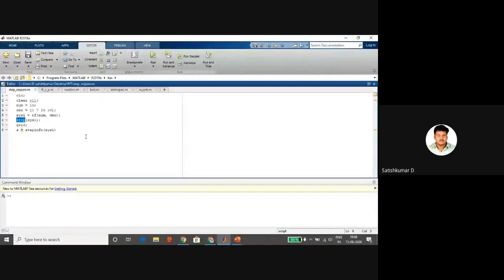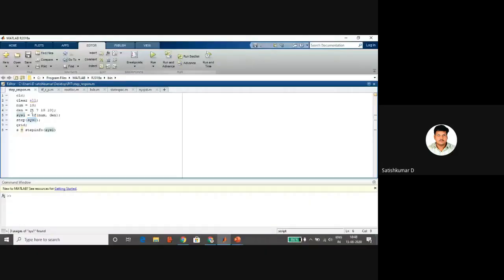So, step response. For finding the step response in MATLAB, the command is step and parentheses. There is a difference between brackets and parentheses, so you have to follow carefully. This is a parenthesis. So first step with parentheses, and then a semicolon, then grid. If you give the command grid, then I will show you the plot. And the last command is stepinfo.